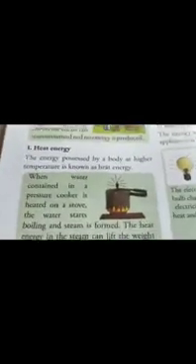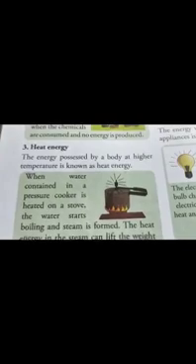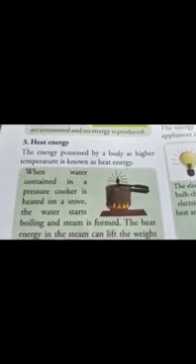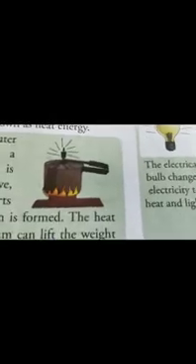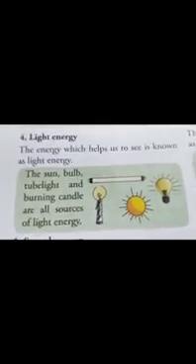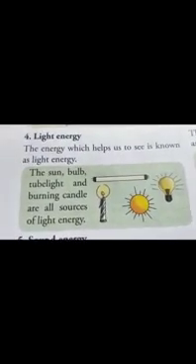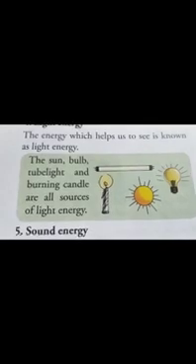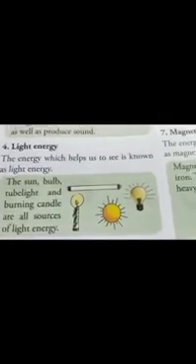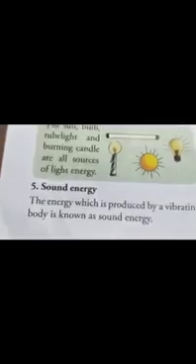Now heat energy. The energy possessed by a body at higher temperature is known as heat energy. We use this heat energy to cook our food. The energy which helps us to see is known as light energy. There are many sources of light energy. Some are man-made and some are natural.